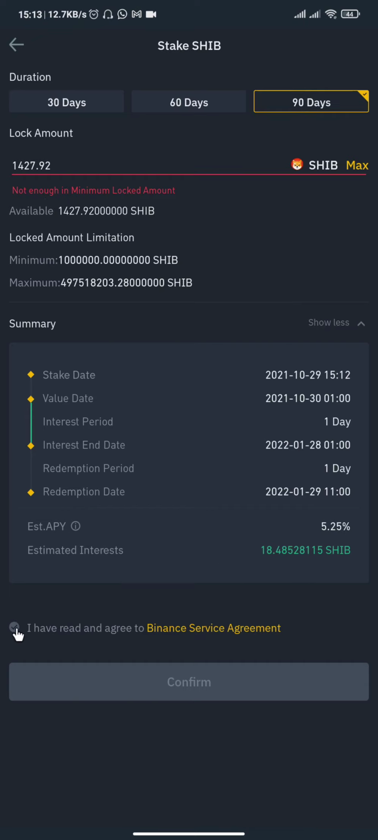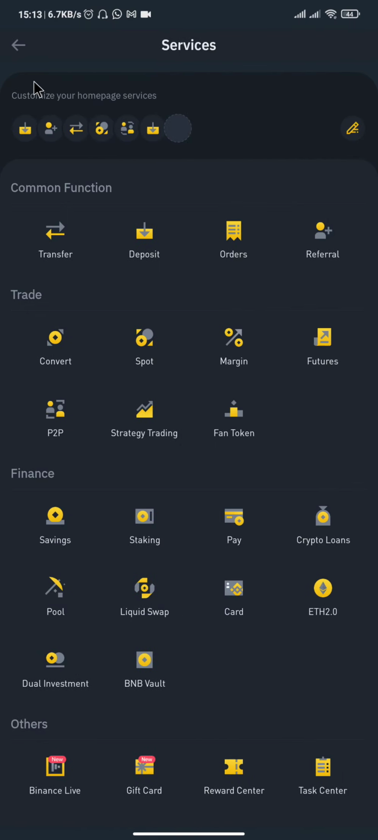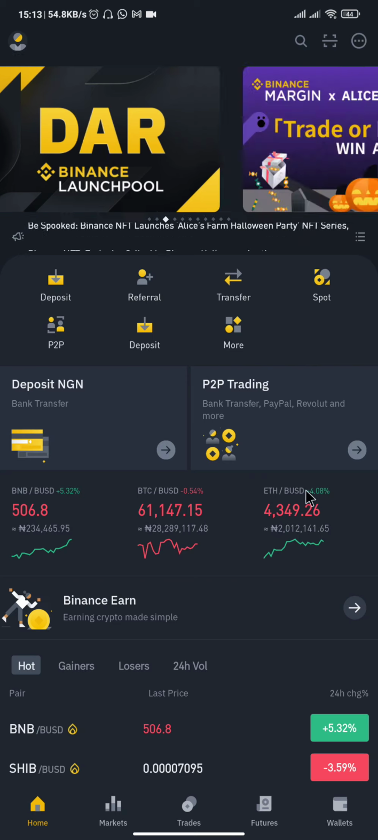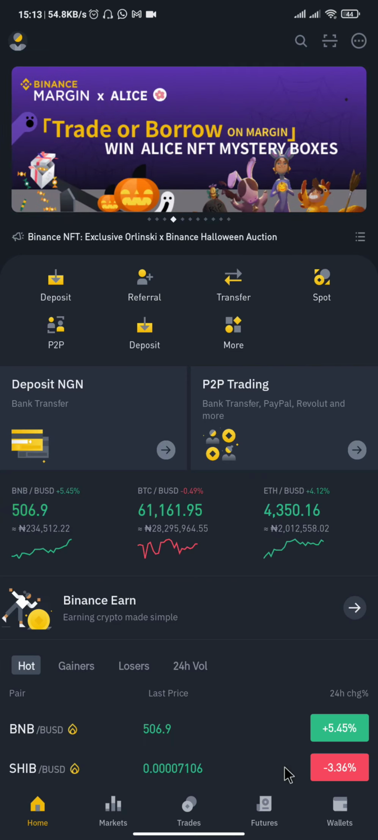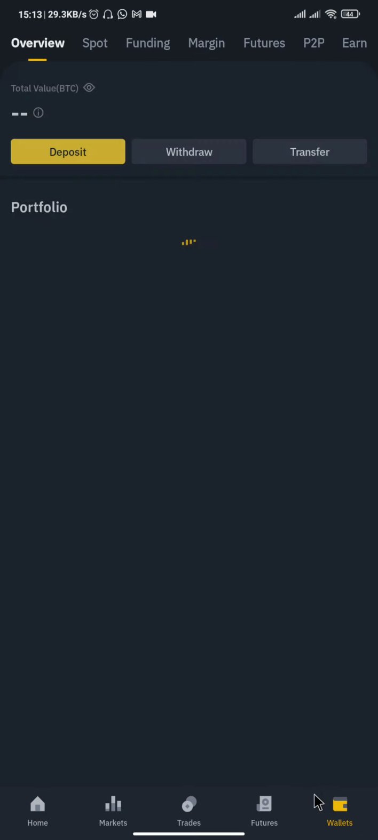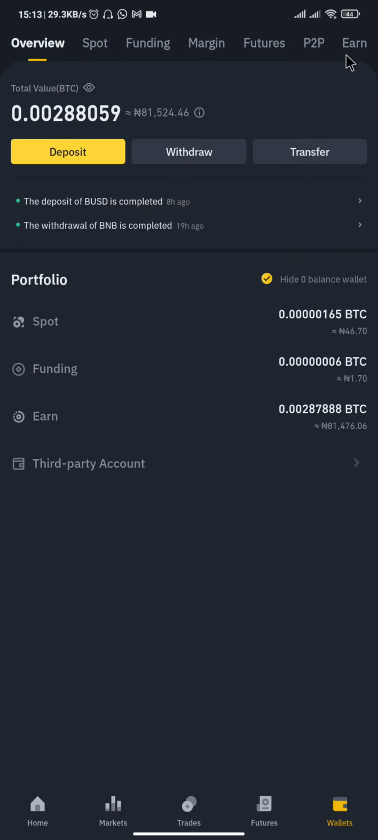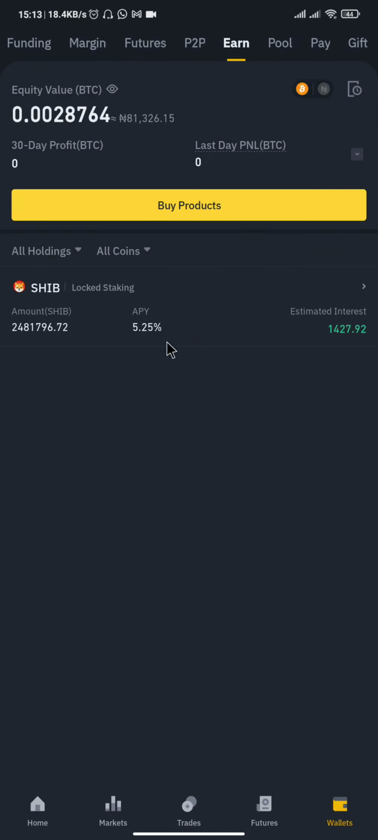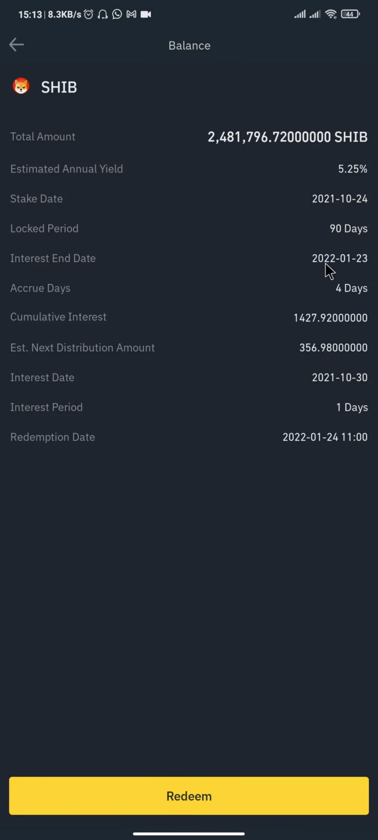Once you're done with all that, you click on I have read the terms and conditions, and you click on Confirm. Once you click on Confirm, it's going to stake your token. If you want to see where your token is, or you want to follow it up, you can always come to Wallet. Under Wallet, you come to Earn right here. When you click on Earn, you see this is the Shiba Inu I've staked already.